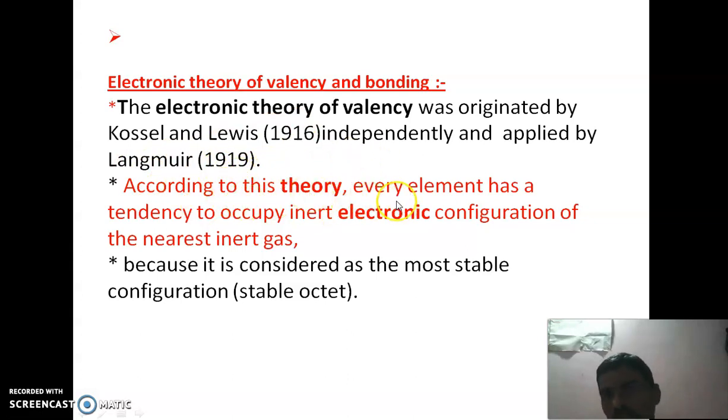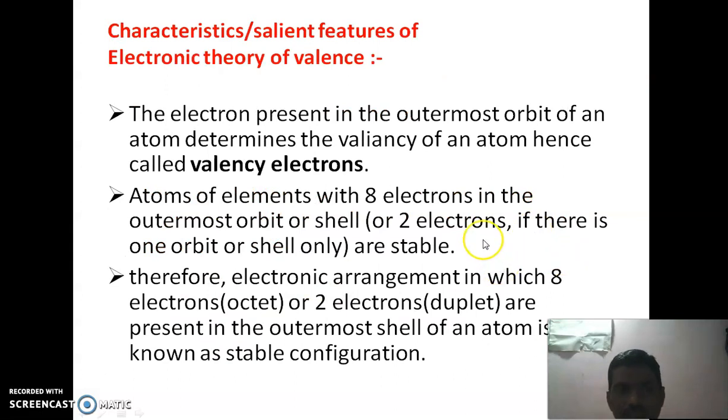According to this theory, every element has a tendency to acquire the inert electronic configuration of the nearest inert gas, because it is considered the most stable electronic configuration, that is, a stable octet. Now the salient features of the electronic theory of valency.